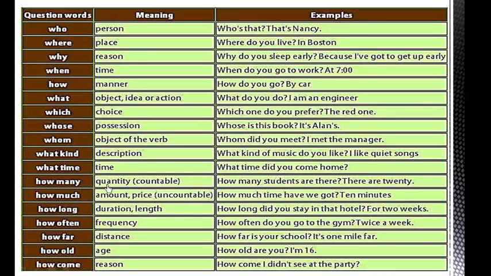How many? We use it to ask about quantity. This is for countable things. How many students are there? There are plenty. How much? Amount, price, for uncountable things or uncountable nouns. How much time have we got? 10 minutes. How long? We ask about duration of time, duration of things, length. How long did you stay in that hotel? For 2 weeks.